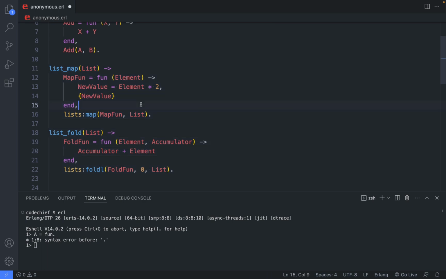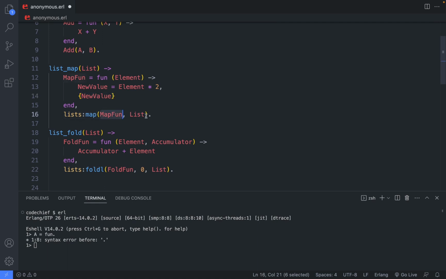Here are the common examples of usage of these funs. Firstly, the lists map is a function which takes one argument. This should be your list. And here I firstly specify a variable, map fun, which is an anonymous function, which also takes just one element, and does some operations with that. The last expression in a fun is the return value of this fun, just like in a normal function, right?